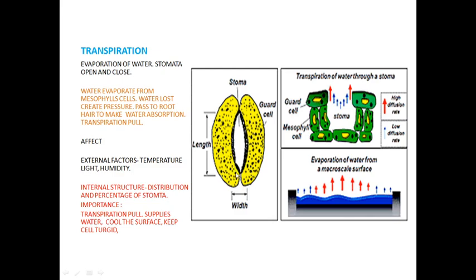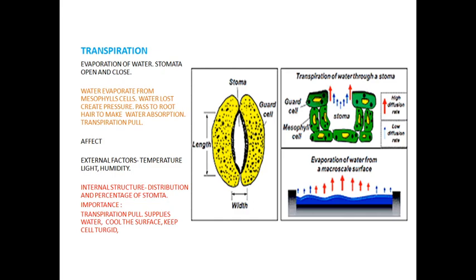In the daytime, water enters the guard cells, but in the night time there is no passage of water into the guard cells. At that time the turgidity becomes very low, so the width also decreases and the stomata close. This is about the functions of the stomata.